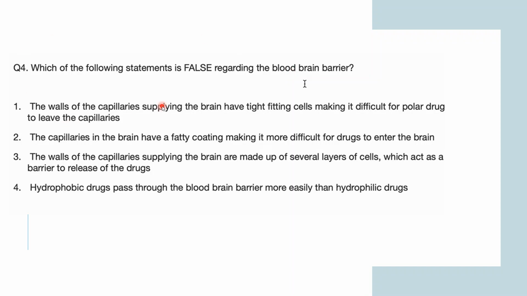The walls of capillaries lining the brain have tight fitting cells, making it difficult for polar drugs to leave the capillary. The capillaries in the brain have a fatty coating, making it more difficult for drugs to enter the brain. The walls of capillaries supplying the brain are made up of several layers, which act as a barrier to release of the drug. Hydrophobic drugs pass through the blood-brain barrier more easily than hydrophilic drugs.